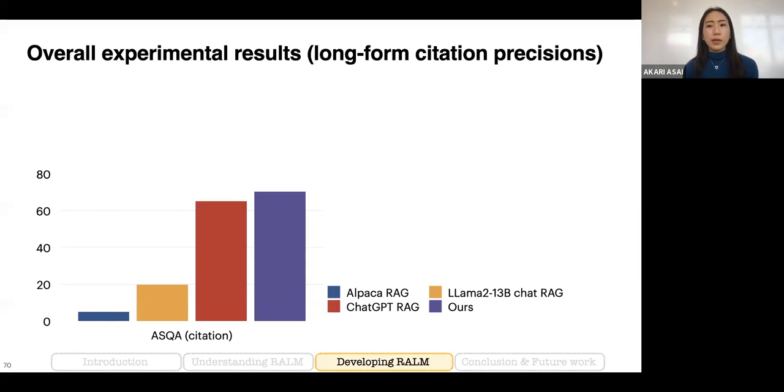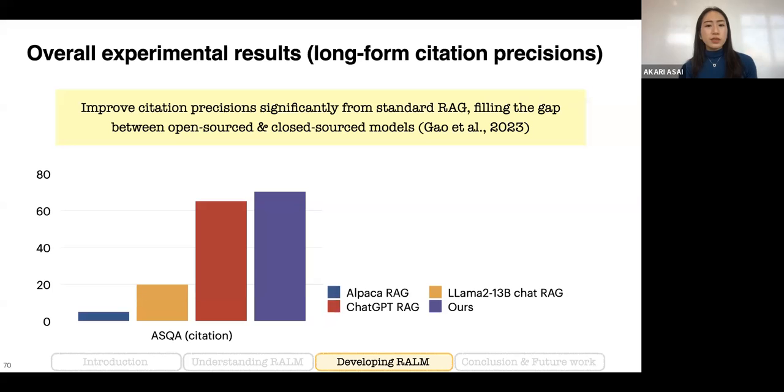Citation precision evaluates whether the model output is fully supported by its evidence or not. And we use the dataset called ASQA, from ALCE, which evaluates the model's citation precision and recall. In the original paper written by Gao et al. 2023, they found that existing open source models show much lower citation precision compared to ChatGPT. Our experiment shows that our model, indicated as the purple line, even outperforms ChatGPT and significantly outperforms all other open source models.